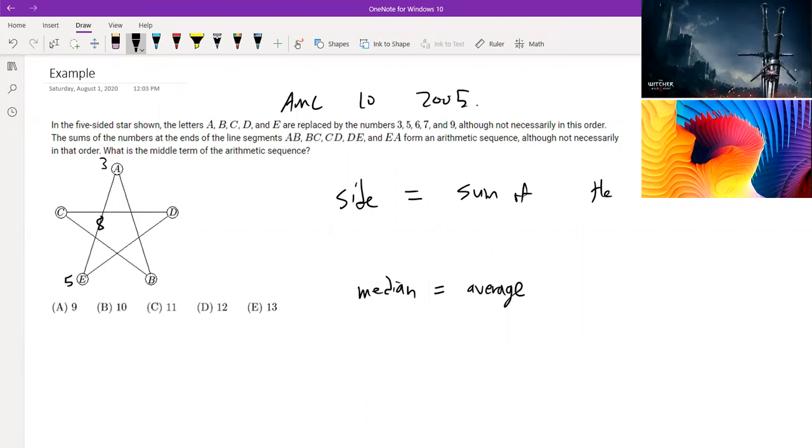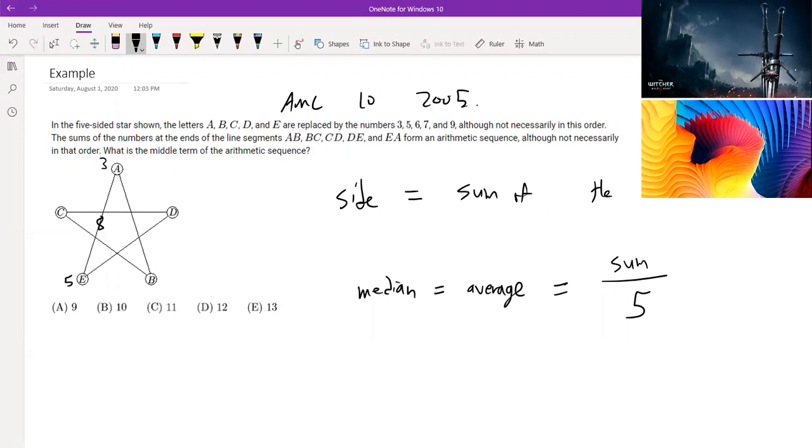And we know what an average is. An average is just the sum of everything divided by the number of terms in the sequence, which would be 5, because we have 5 sides. So this is a neat formula because we can find the median value as long as we know the sum of all the sides. And that's really easy to find because we're told that a side is the sum of the vertices.